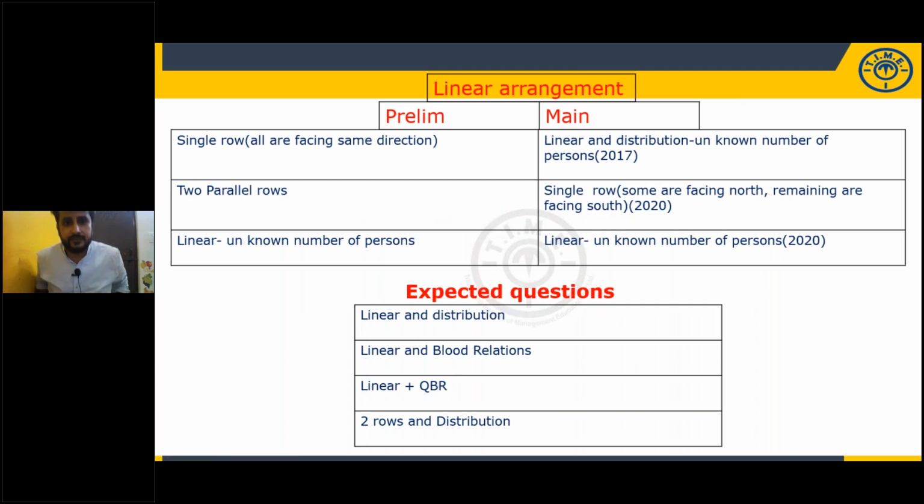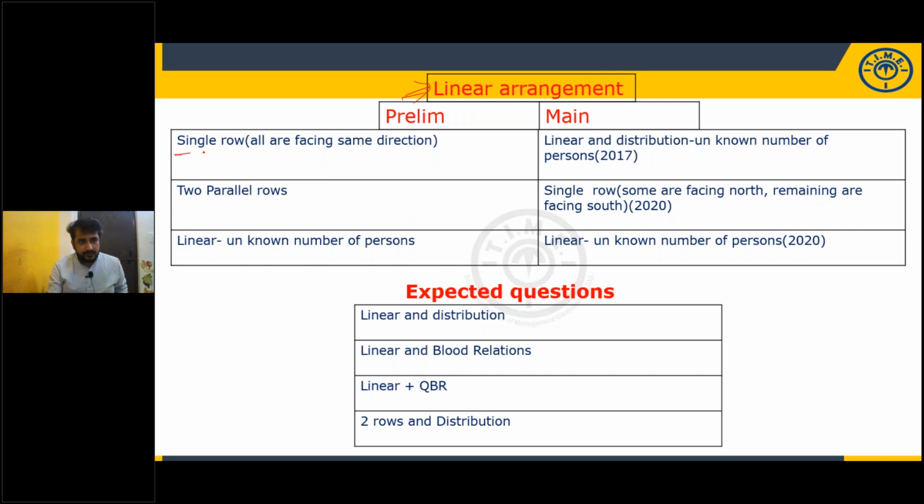Look at these question types. In 2017 and in 2018, in various slots, with respect to linear arrangement, first we'll discuss the puzzles. I have given this kind of segregation only for puzzles because puzzles carry more marks.